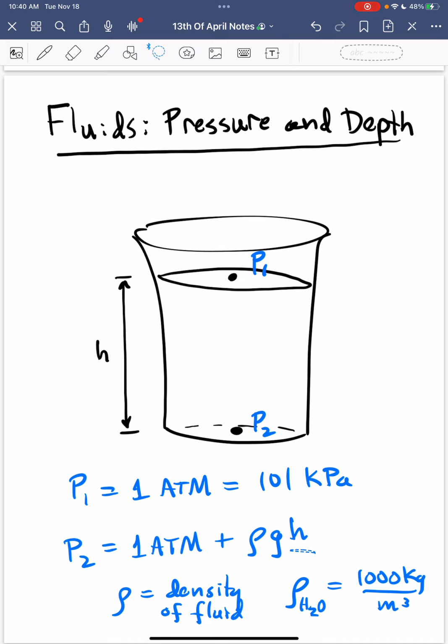So that's it. It just depends on the depth that you're in, or the height up to the surface of the water, plus the atmospheric pressure. Hope this was helpful. And it's brief.